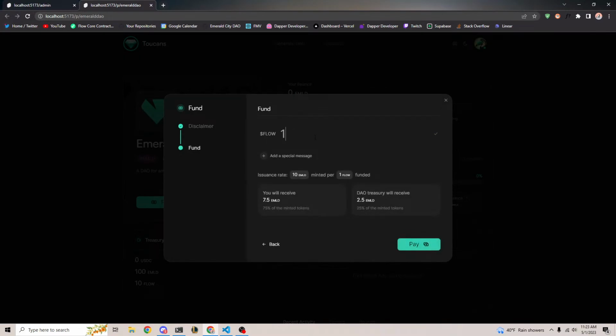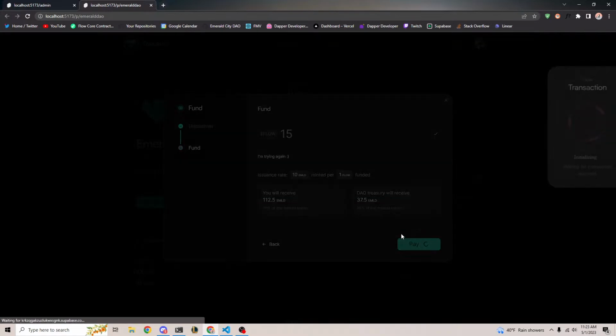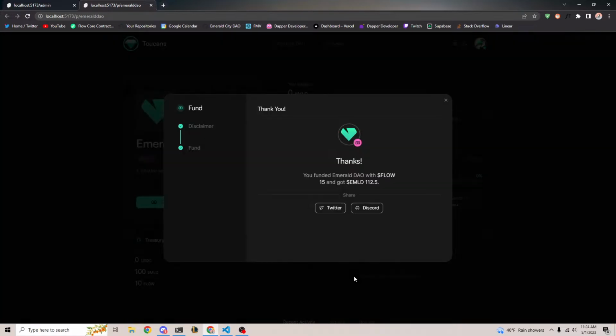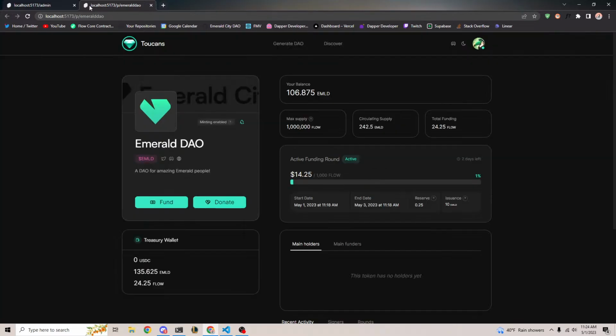If I fund, let's say 15 flow, add a special message. I'm trying again with a smiley face. Let's see if this works. Hey, it worked. Nice. I just found the error. It was in the transaction actually. Okay, so that works. Cool.